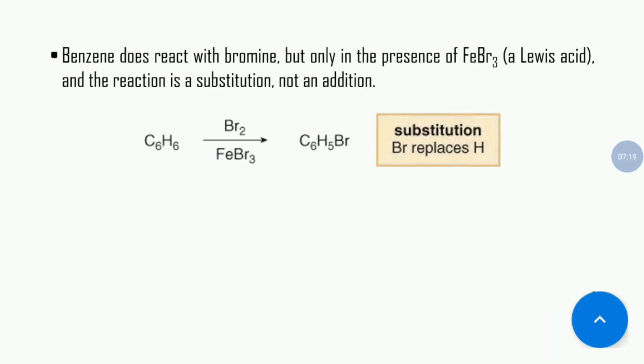Now, one more important thing, benzene does not react with bromine alone, but only in the presence of FeBr3, that is iron bromide, a Lewis acid, and the type of reaction is substitution reaction, not an addition reaction.